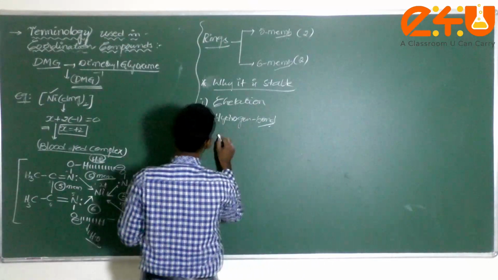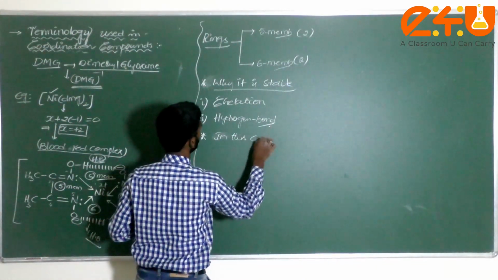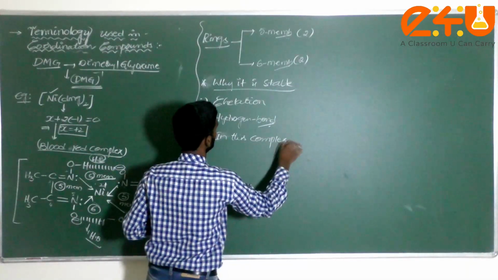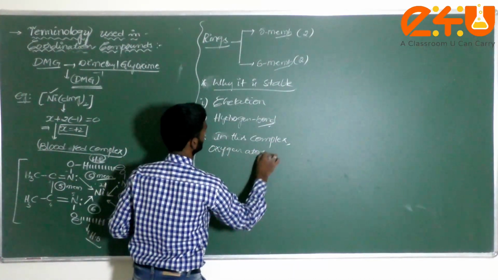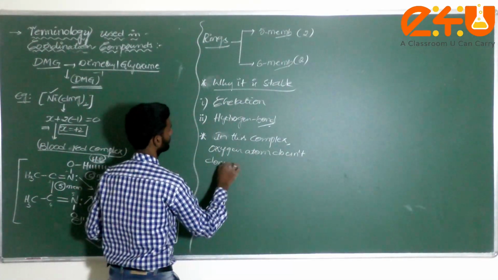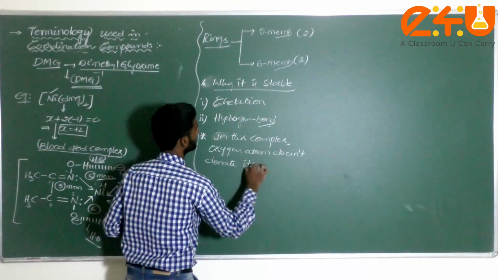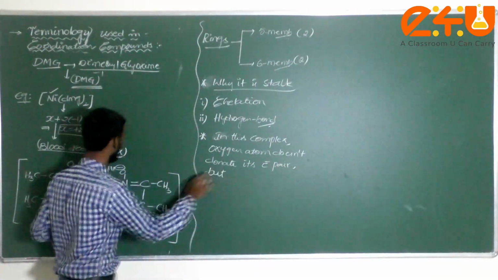Now in this main complex, what are you going to do here? In this complex, the oxygen atom doesn't donate its electron pair. But who donated here? Check it here.